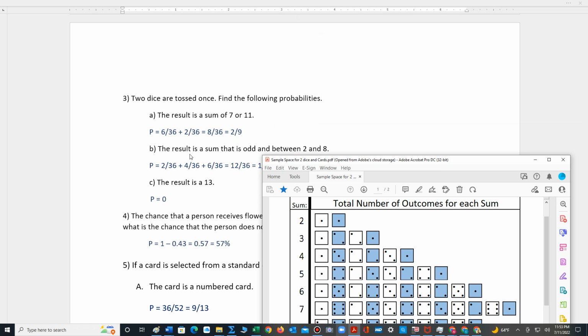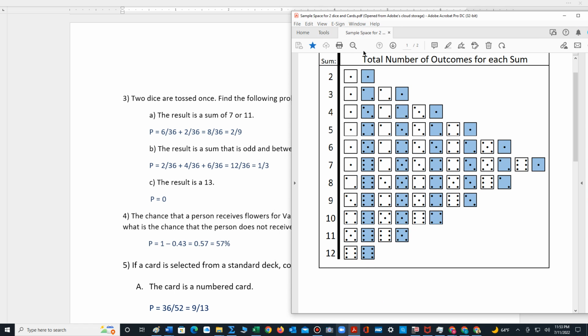And then B is saying the result is a sum that is odd and between 2 and 8. So we're looking at all these sums here that are odd. Well, 3 is between 2 and 8. It's odd, so there's 2 chances of getting a 3. So 2 out of 36. 4 is even, so we bypass 4. 5 is odd, so there's 1, 2, 3, 4 chances out of 36.